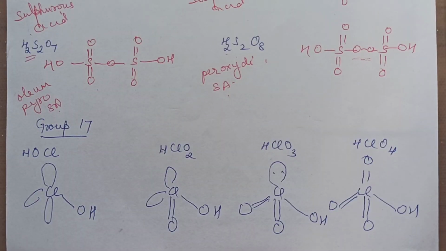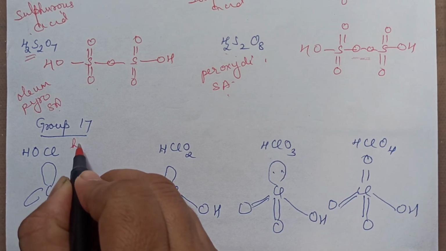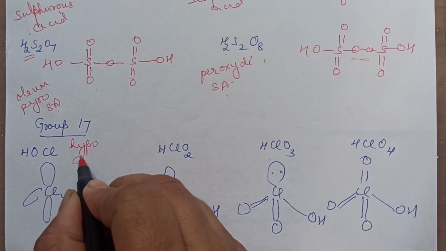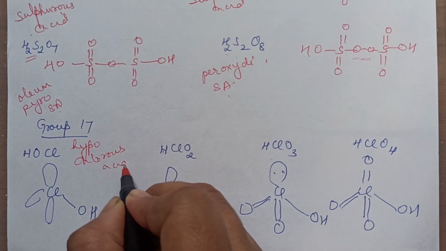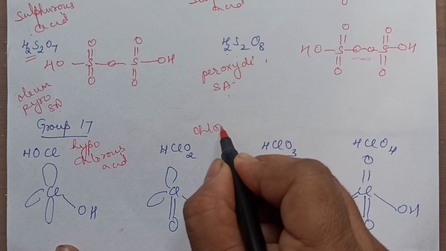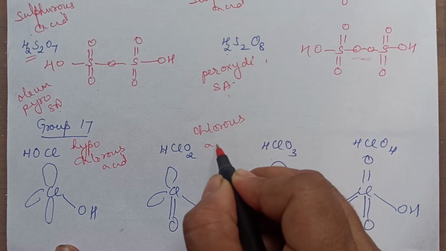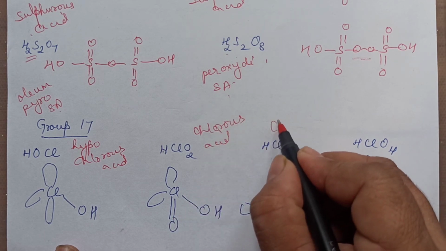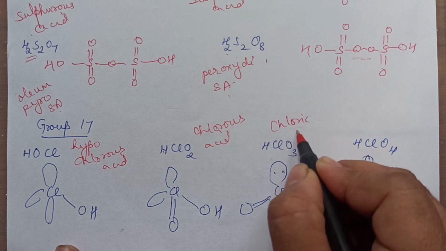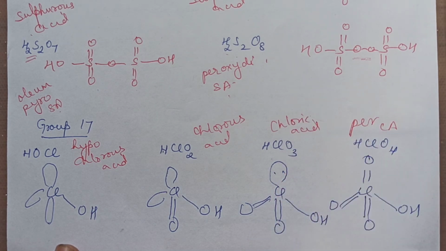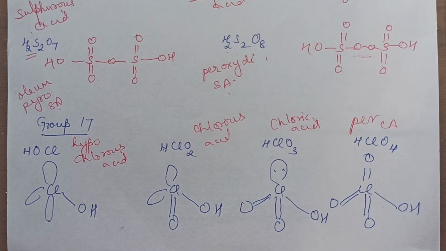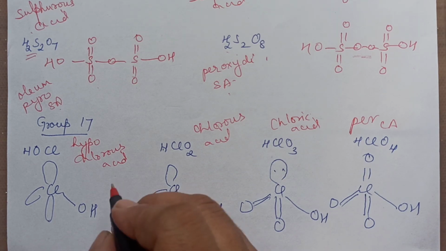Oxyacids of chlorine now. That is 17th group. This is hypochlorous acid. This is chlorous acid. This is chloric acid. And this is perchloric acid. Now, in all these structures, hybridization on the chlorine atom is sp3.